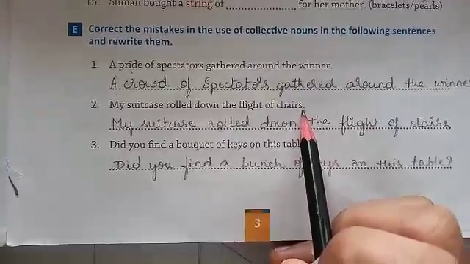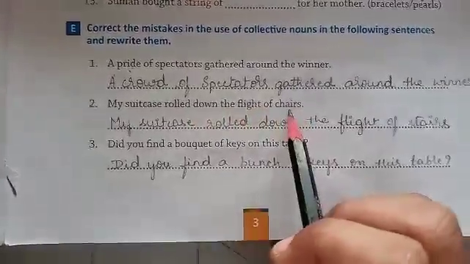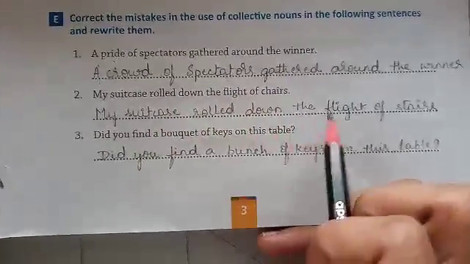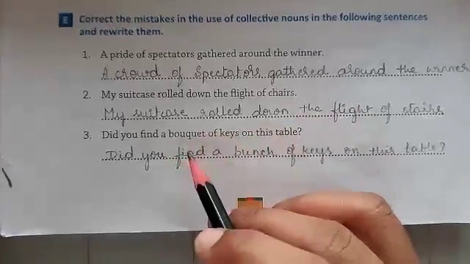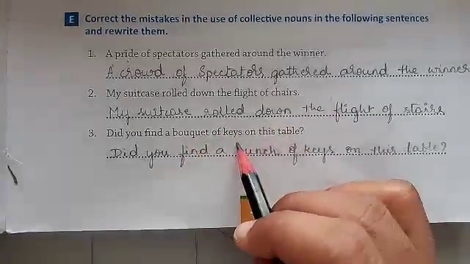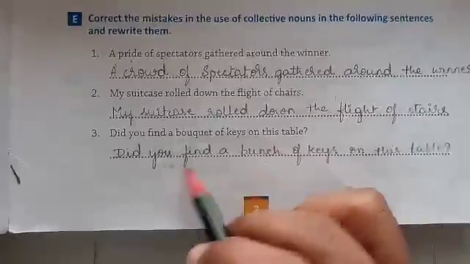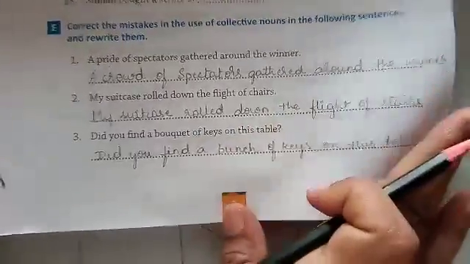It means it should be how it is rolled down, by a stairs. So my suitcase rolled down by the flight of stairs. Then coming to the keys. Keys we use it as bunch. Did you find a bunch of keys on this table? Same way other examples are there.